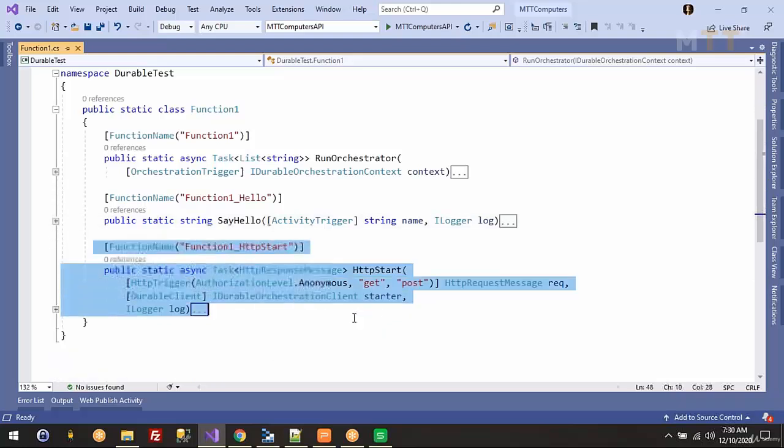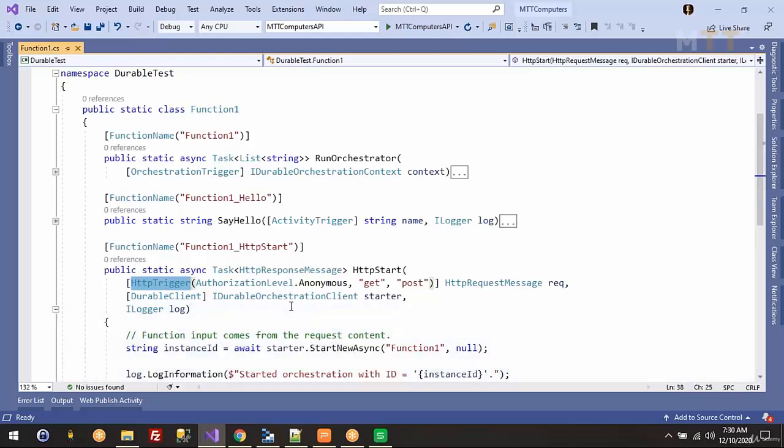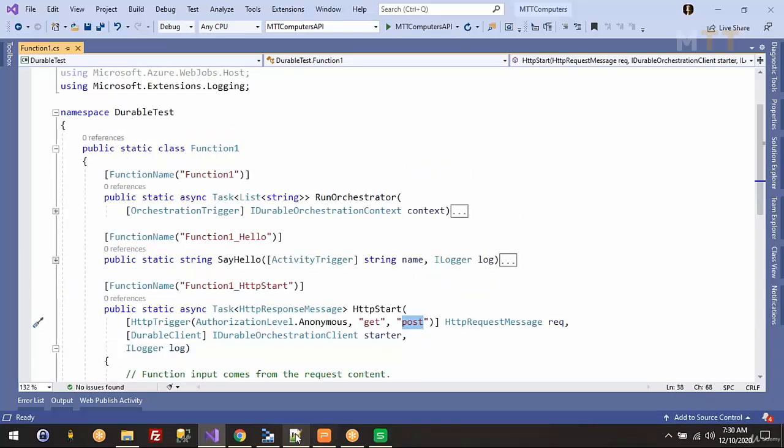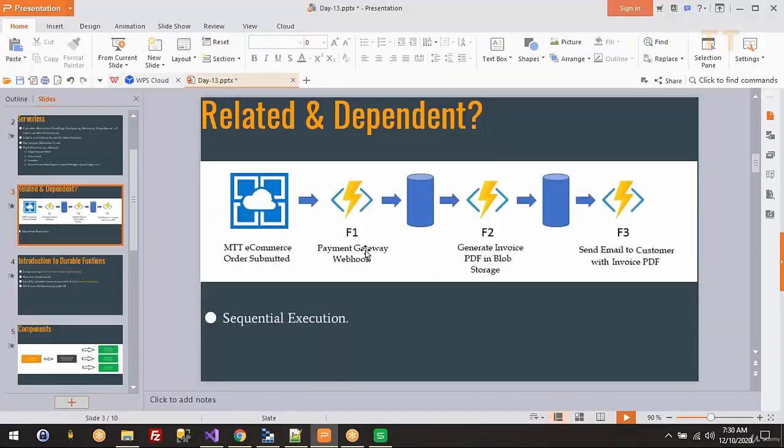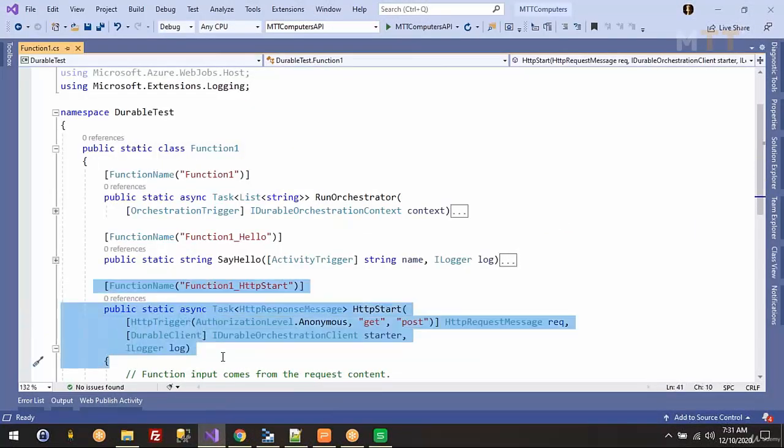So this is a startup function, and it will be an HTTP trigger function, meaning that somebody has to call this either on get or post if they are passing some data to initiate this workflow. In our scenario, we will add the URL of the startup function as a webhook to our payment gateway.